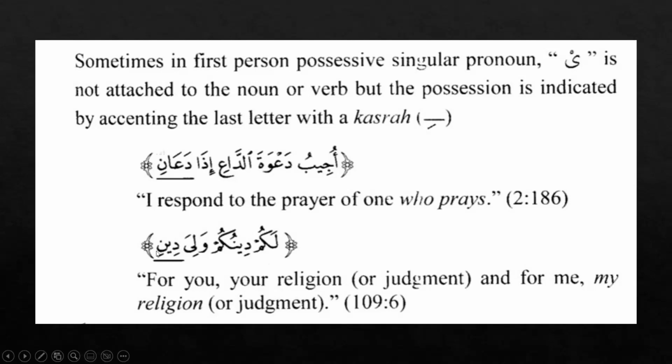Again, the ya is dropped, and instead of the ya, this kasra is added to the noon. For you, your religion, or for me, my religion. As you can see from the translation, my religion. So the ya, which is indicating "my", and this is the attached pronoun for ana, here it is dropped. So sometimes in the first person possessive singular, the ya is dropped.